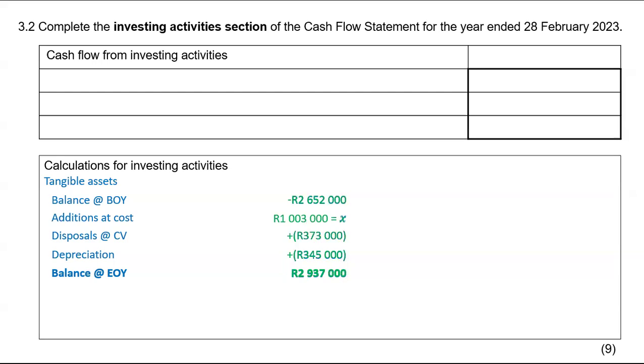Additions means you purchased. How does it affect your cash? Obviously, in your tangible asset, we don't put it there as negative, but in the cash flow statement, we put it as negative. Why? Because we bought. When you buy, you take money out of the business. It's a cash outflow, people. It is a cash outflow. All right. And then I will put in tangible assets sold, which will be that 373,000. And the only thing that I can have here is our investment.